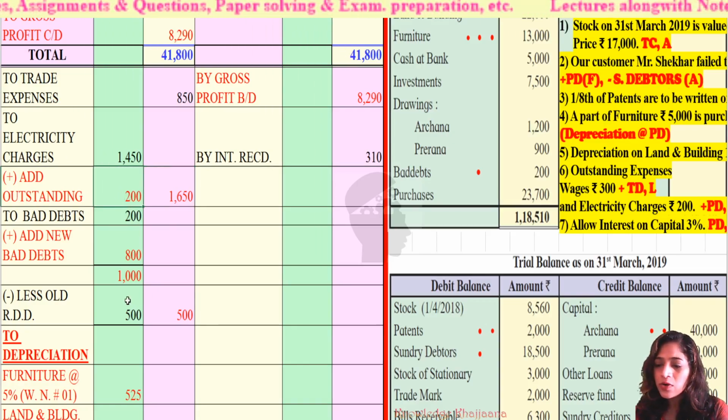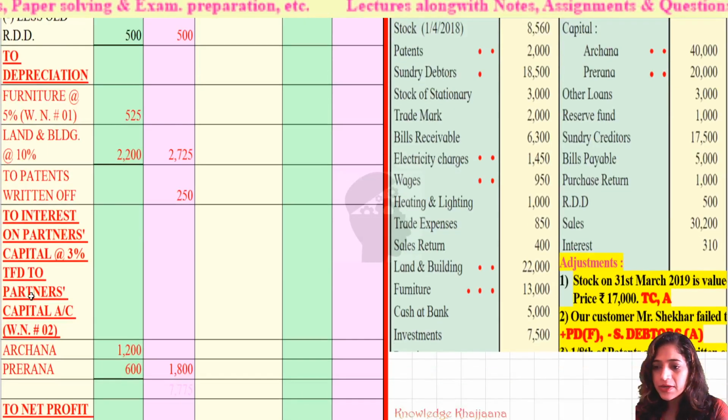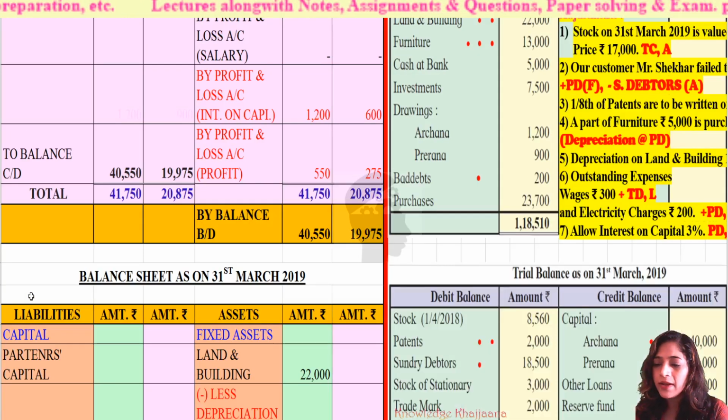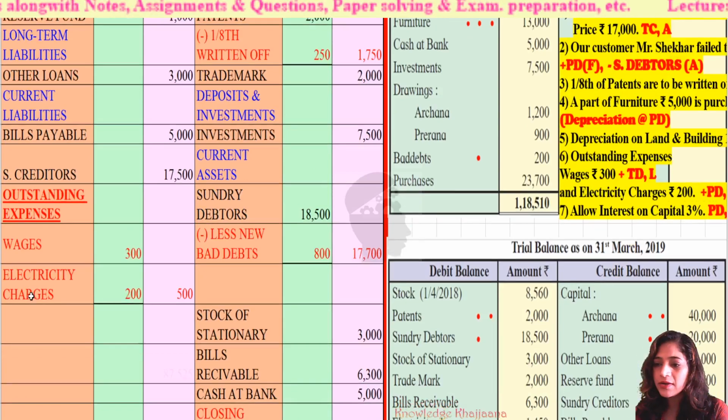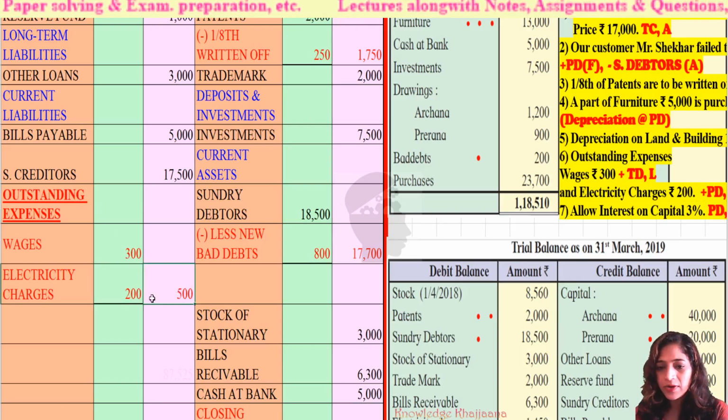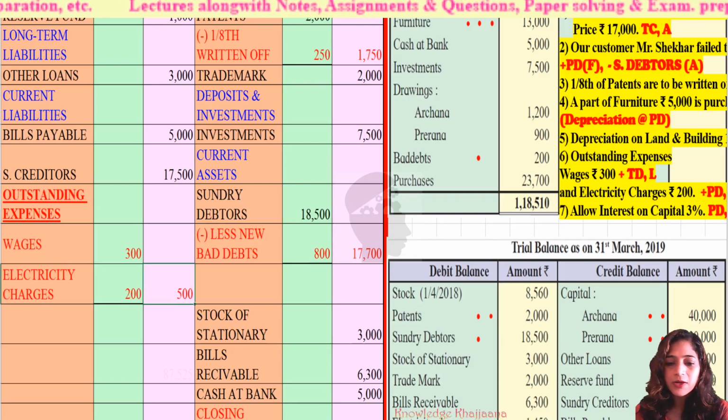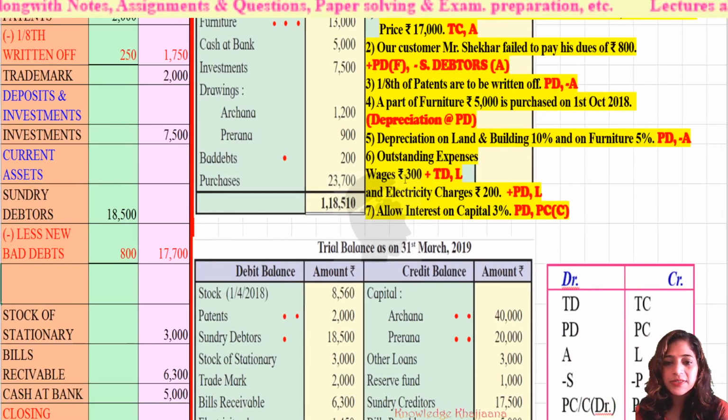This outstanding 200 we have to record in the balance sheet also, under outstanding expenses. So the total amount of outstanding expenses is rupees 500. Two recordings of this adjustment are completed.